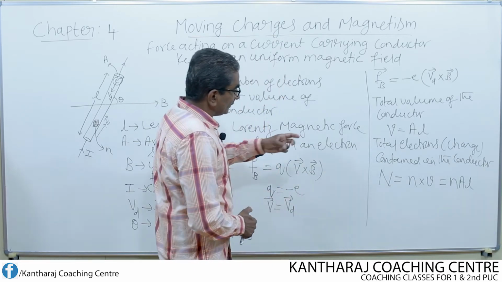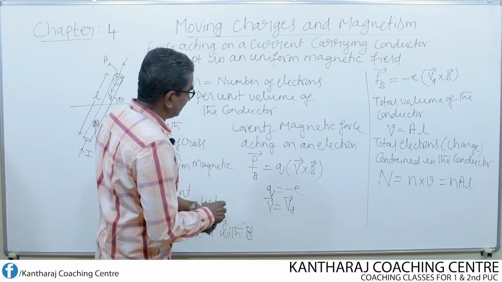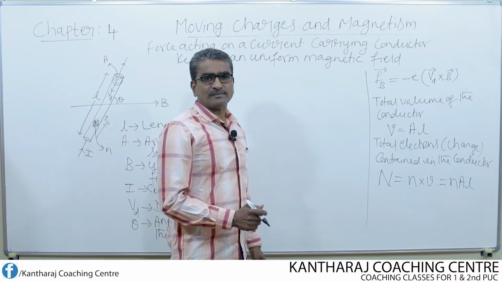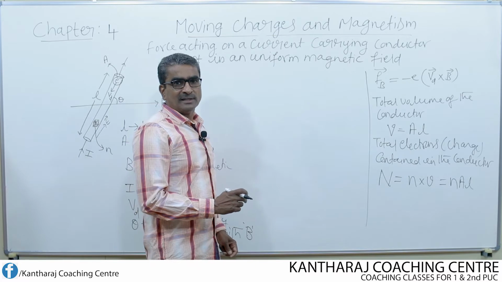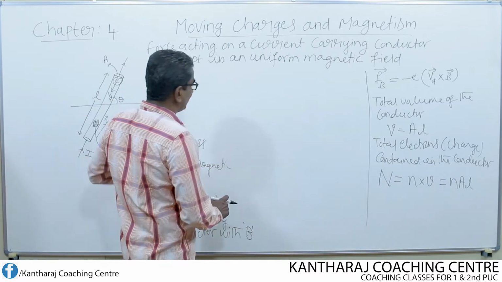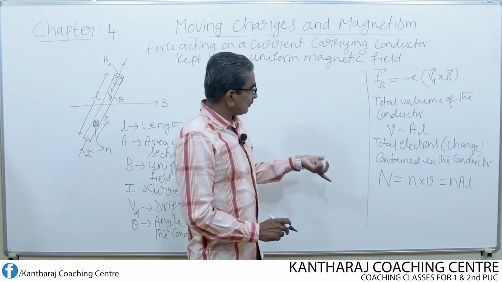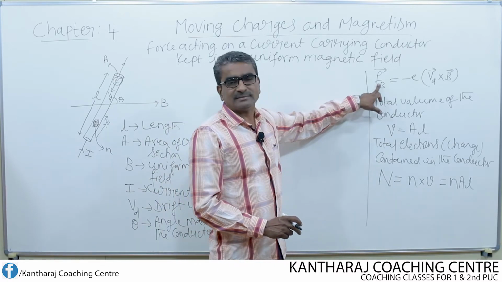Okay. Now we shall consider the total force acting on all the electrons of the conductor. What is the total number of electrons? N. But what is the force on each electron? Fb.